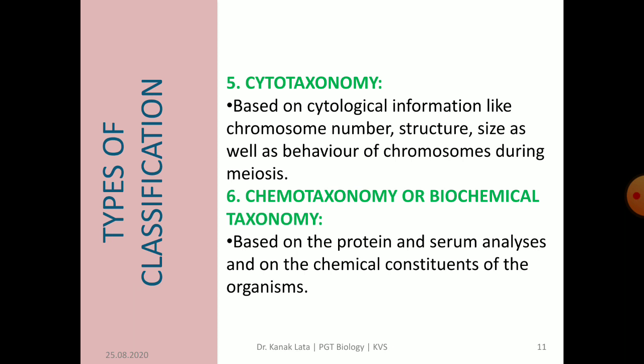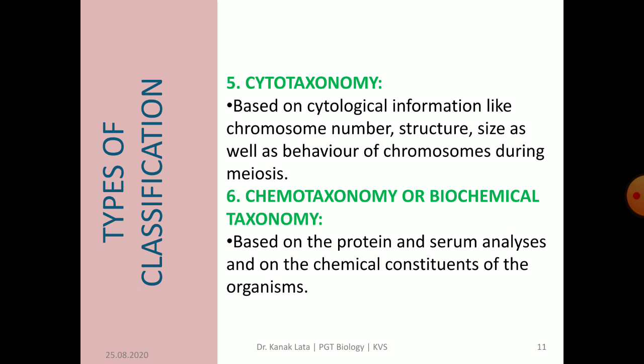Cytotaxonomy is based on cytological study of cells, including the size, structure, number of chromosomes, as well as behavior of chromosomes during meiosis for classification purposes. Next is chemotaxonomy, also called biochemical taxonomy.